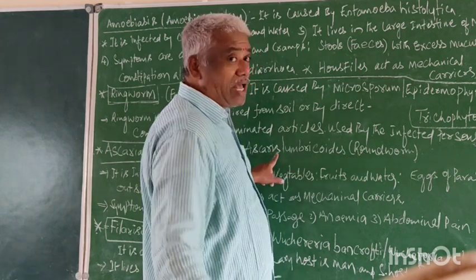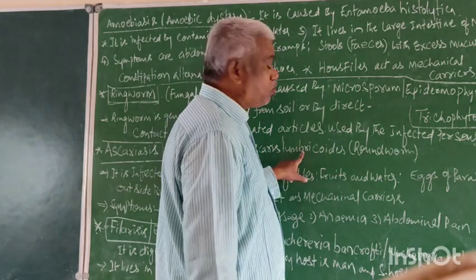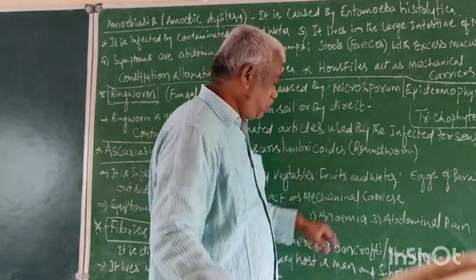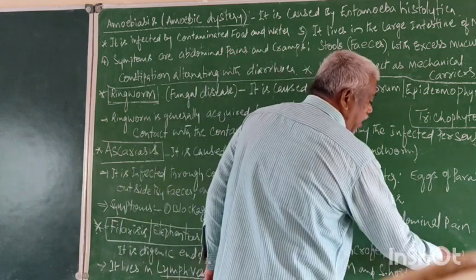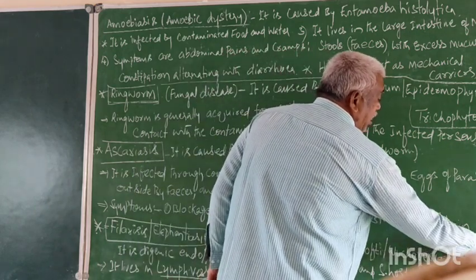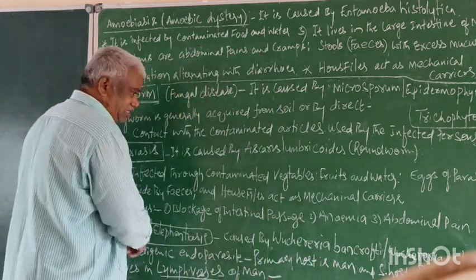Ascaris lumbricoides is commonly called roundworm. Similarly, Wuchereria bancrofti and Wuchereria malayi are commonly called filarial worms. Hence, the disease is called filariasis.